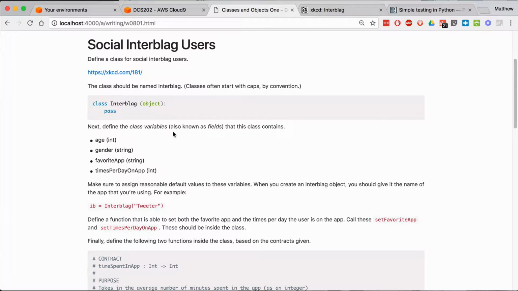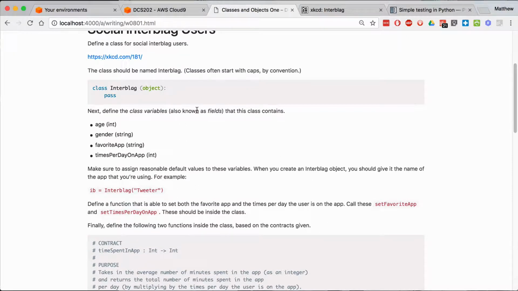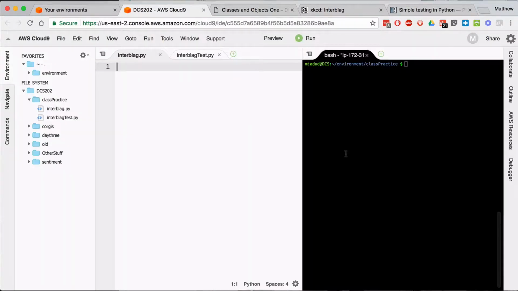So what I've done is I've decided we should have some interblag users. Now, we're going to write some code for this, and I've written some tests for you so that you can find out if your work is working. I've gone ahead and created a folder called Class Practice. You may call yours what you like.